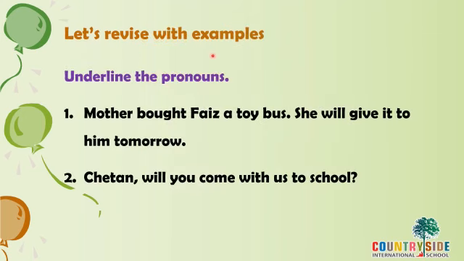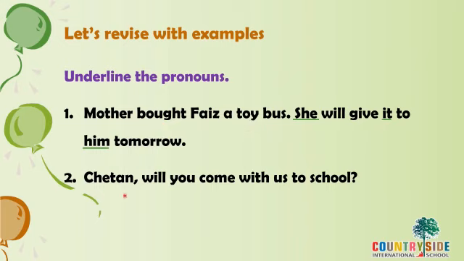Let's revise these with examples. Underline the pronouns. We learned the whole list of pronouns now. You need to remember them. So the sentences are given. You have to find out the pronouns and underline them. Mother bought Faith a toy. She will give it to him tomorrow. Which are the pronouns here? She, it, him. She is used for mother. It is used for the toy. Him is used for Faith.